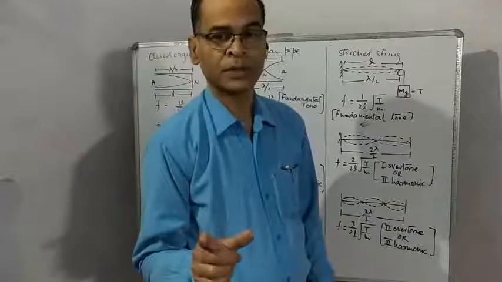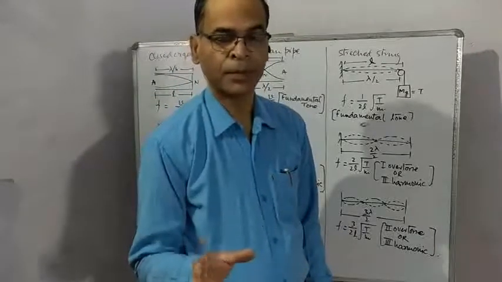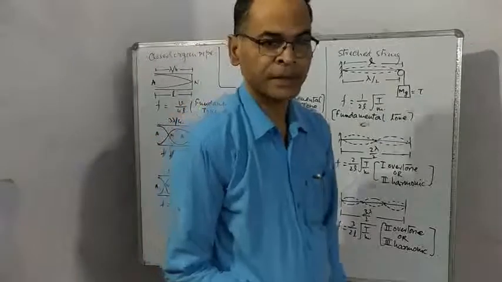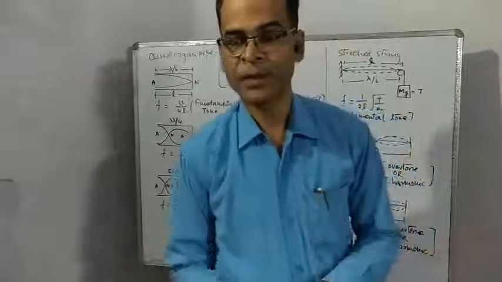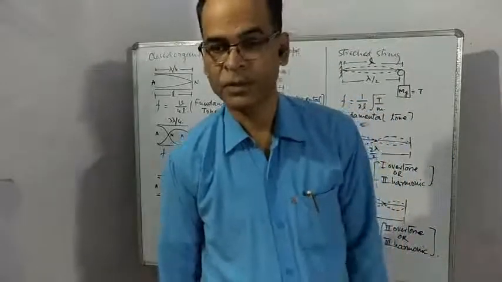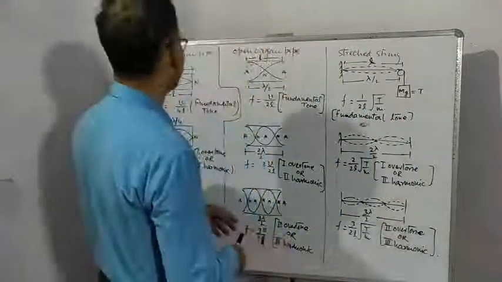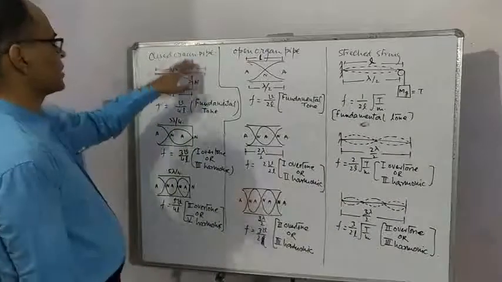One end closed, other open: closed organ pipe. Both the ends open: open organ pipe. Ends of an organ pipe behave like boundaries of a bound medium, so an organ pipe is a very common example of a bound medium. First we understand the closed organ pipe.